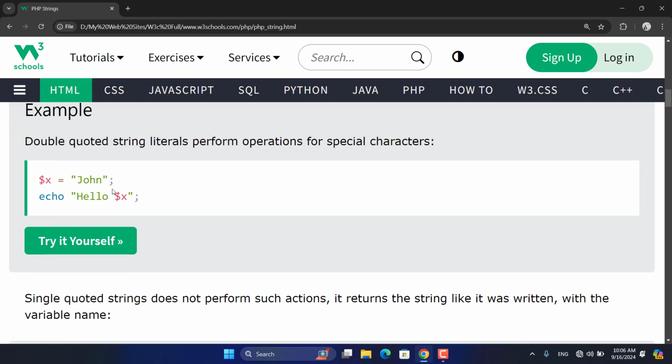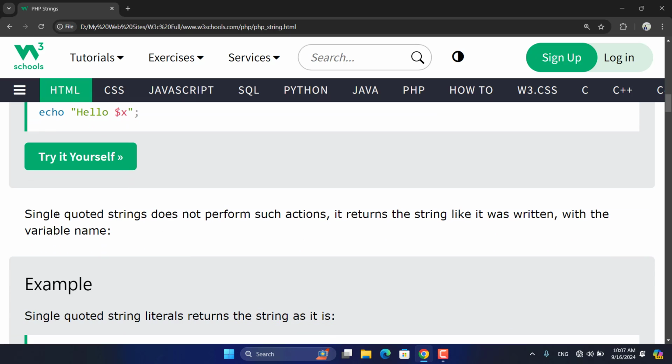As an example here, we have a variable x with the value John inside. We can print the x without concatenation, without combining these two strings, since x also contains a string and hello is also a string. Without using the dot notation, we can access the x value inside double quotations, so we save a lot of time.